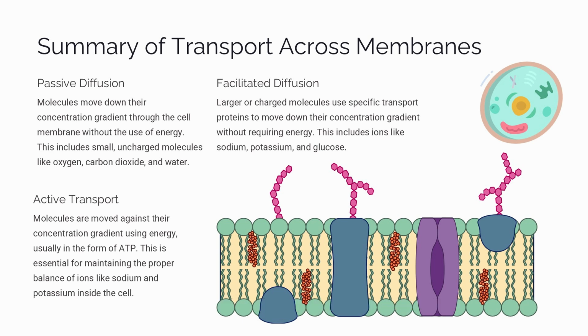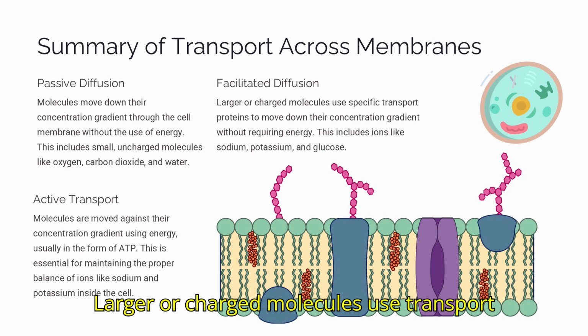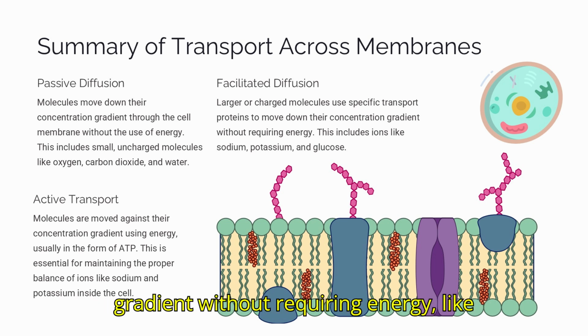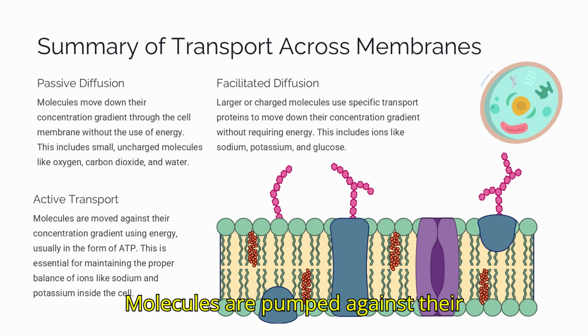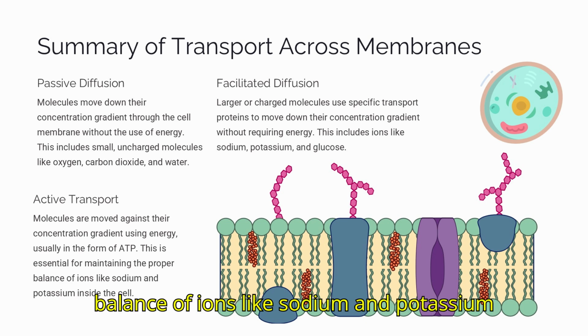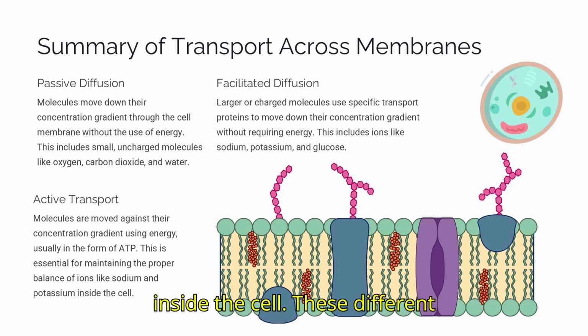Facilitated diffusion. Larger or charged molecules use transport proteins to move down their concentration gradient without requiring energy, like ions and glucose. Active transport. Molecules are pumped against their concentration gradient using energy, usually ADP, to maintain the right balance of ions like sodium and potassium inside the cell.